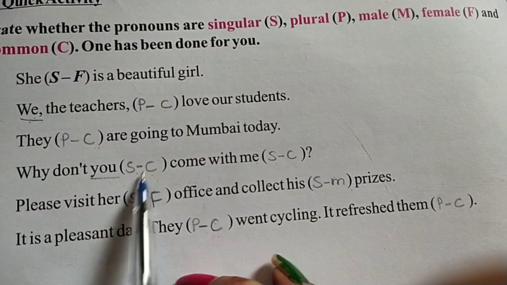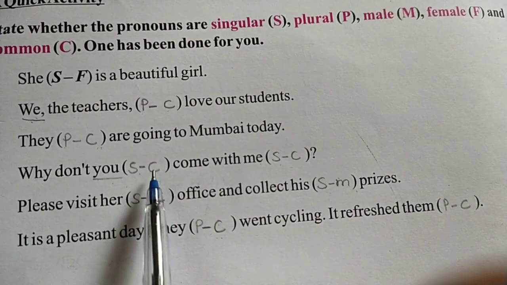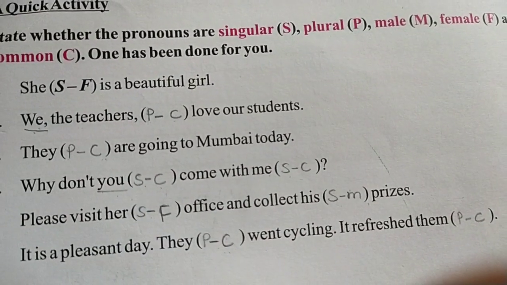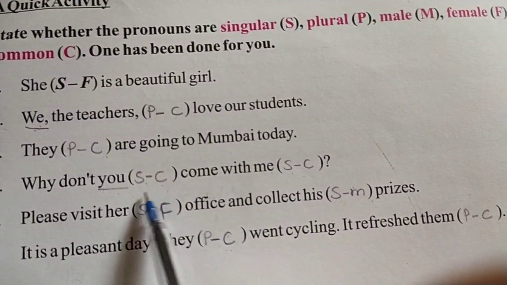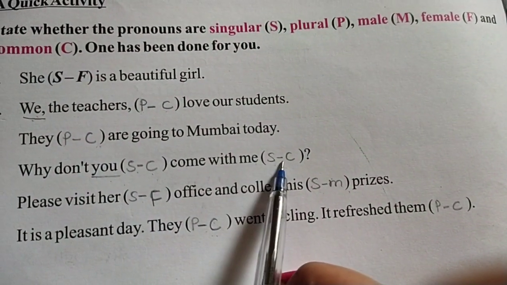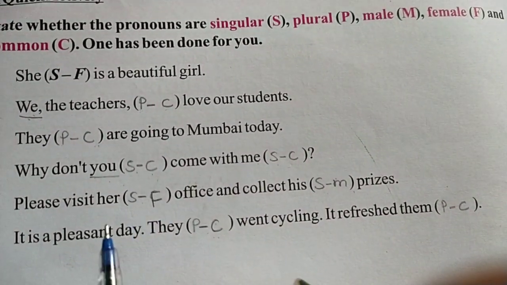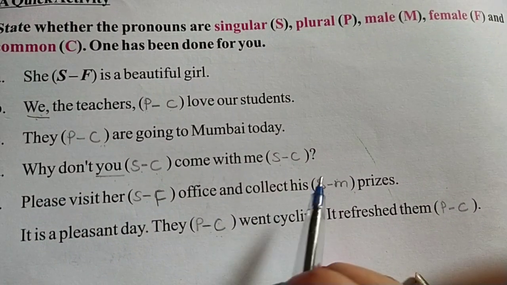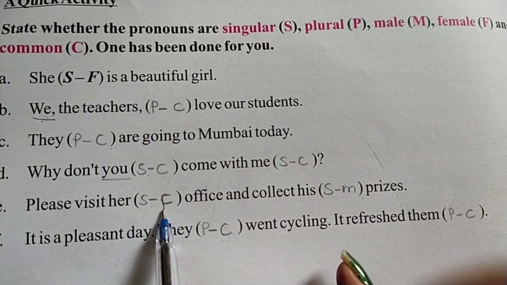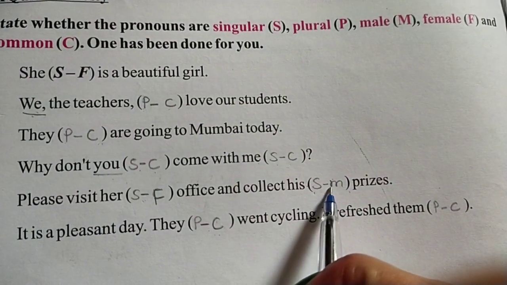Why don't you come with me? You is singular and common. It can be singular, it can be plural, and it is common. Me is singular because you are talking about only yourself, and common because me can be used for both boys and girls. Please visit her office and collect his prizes. Her is singular because we are talking about one girl and it is feminine form. His is singular for one boy and masculine form.